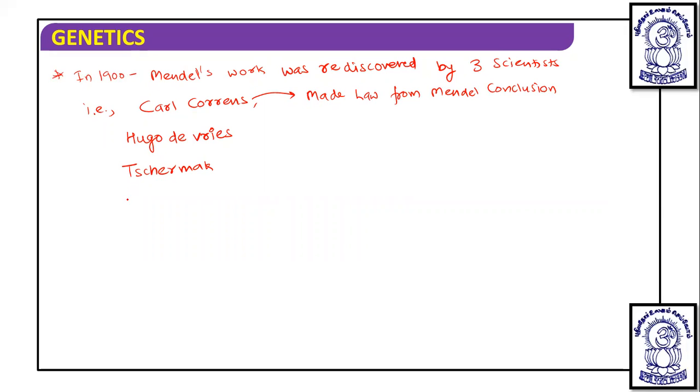And Hugo de Vries published this work in 1901 in a journal named Flora. So due to this contribution, the whole work was rediscovered in 1900.